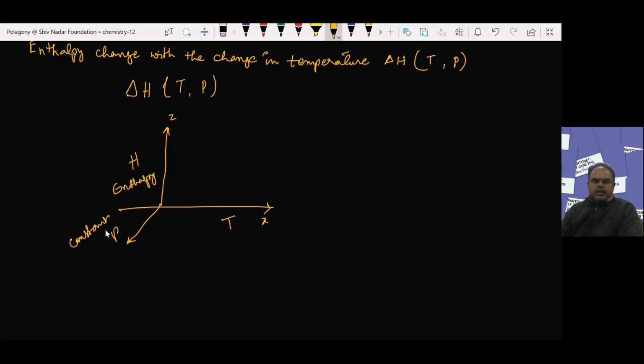If with increasing temperature there is a change in the enthalpy, we can get the curve.